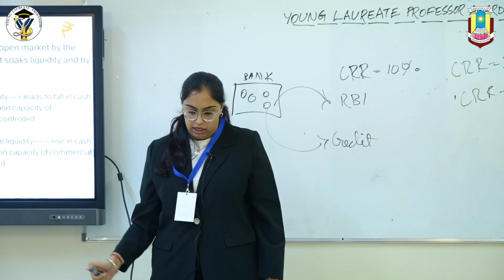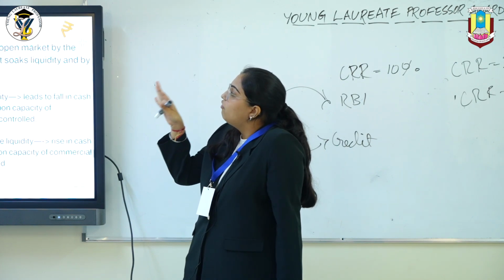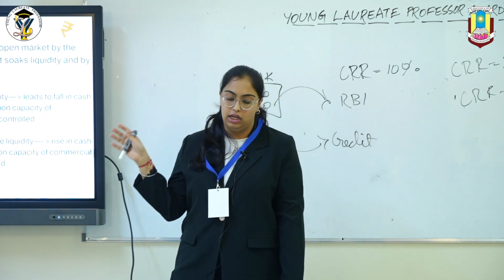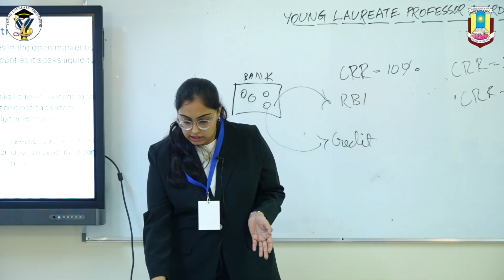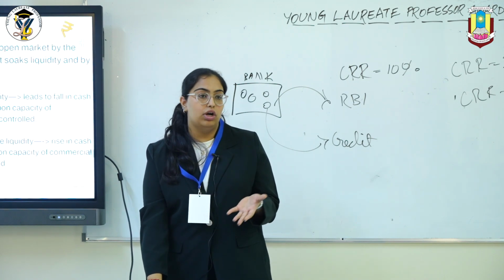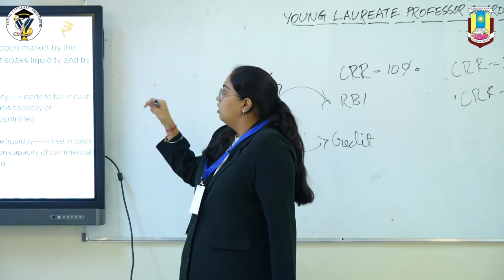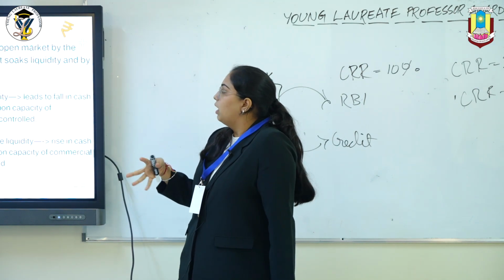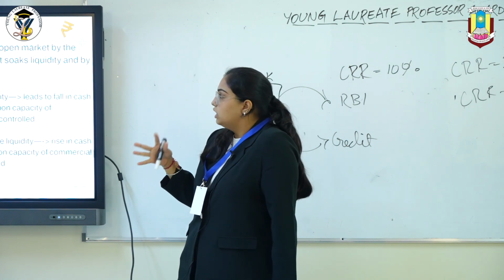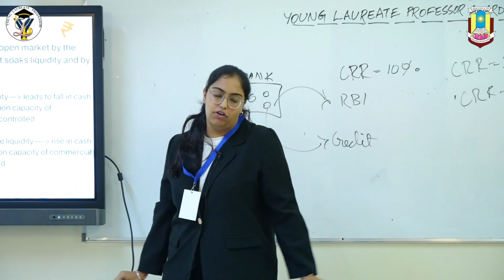Then we have open market operations. In this, on behalf of the government, the RBI sells securities. So in the last thing that we learned, the reverse repo rate, the government securities are sold, but in this the RBI does it on behalf of the government. So it soaks liquidity by selling the securities, and it purchases them for the releasing of the liquidity.